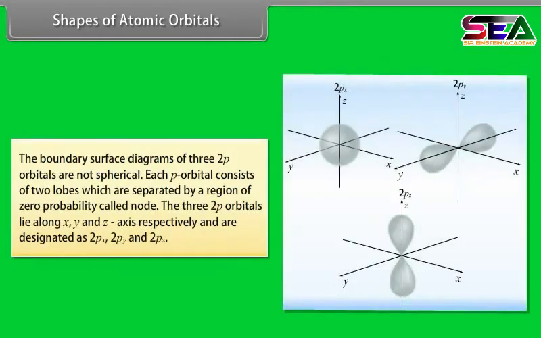The boundary surface diagrams of the three 2p orbitals are not spherical. Each p orbital consists of 2 lobes which are separated by a region of zero probability called a node. The three 2p orbitals lie along the x, y and z axes respectively and are designated as 2px, 2py and 2pz.